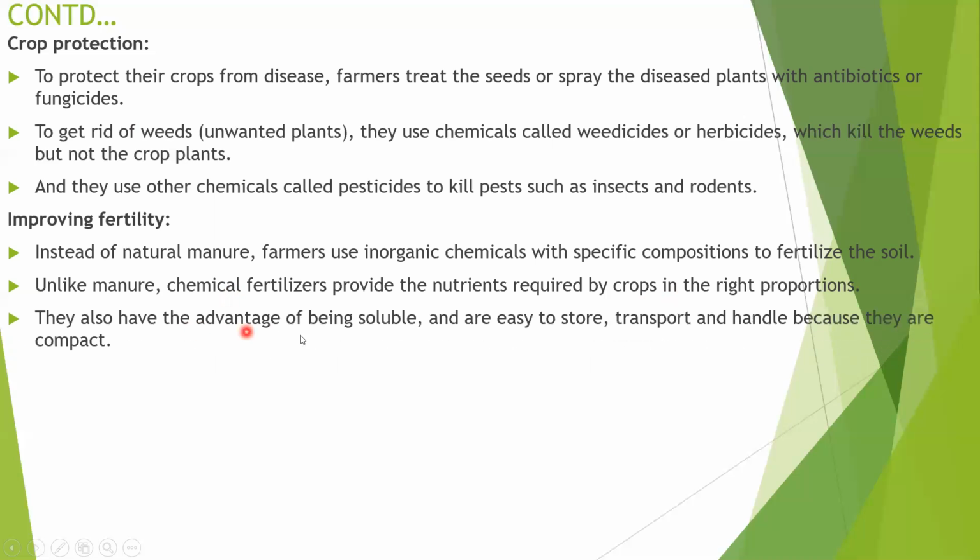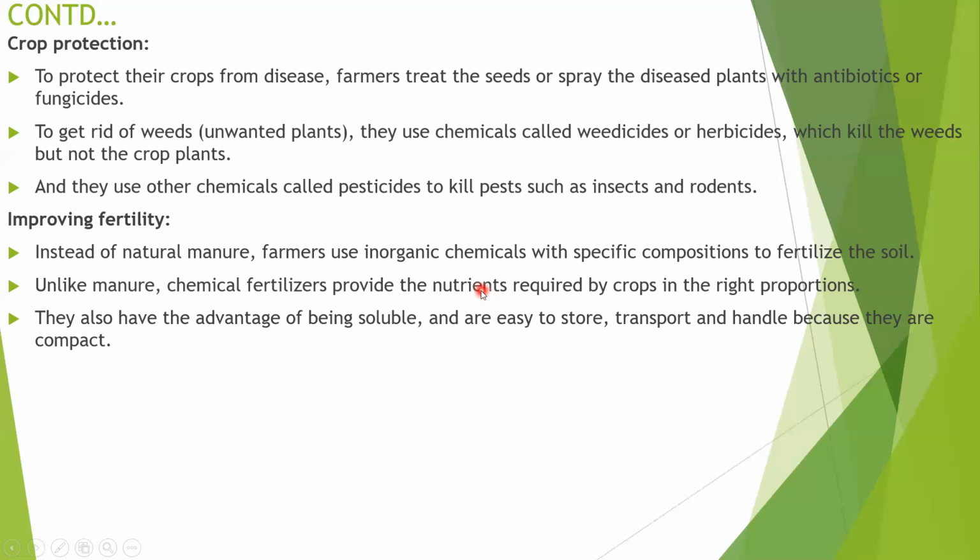They also have the advantage of being soluble and easy to store, transport, and handle because they are compact. Compared with natural manure, chemical fertilizer is easily soluble because it dissolves easily in water, and is easy to store, transport, and handle because it is compact. That's why people prefer chemical fertilizer.